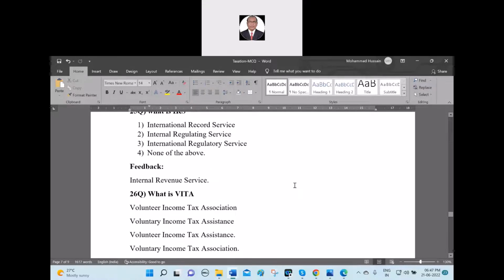Number 1, Voluntary Income Tax Association. Number 2, Voluntary Income Tax Assistance. Number 3, Voluntary Income Tax Assistance. Number 4, Voluntary Income Tax Association. Which one is the right answer?